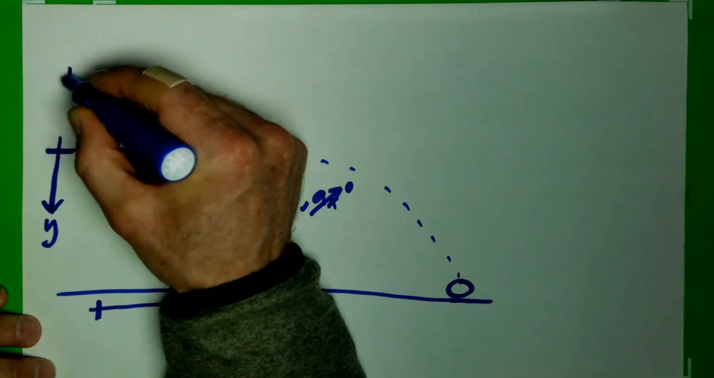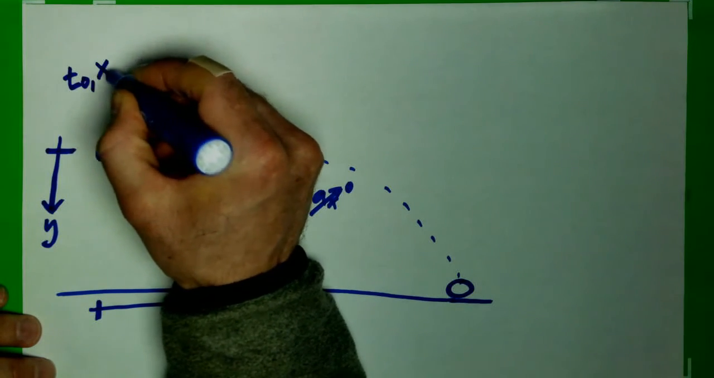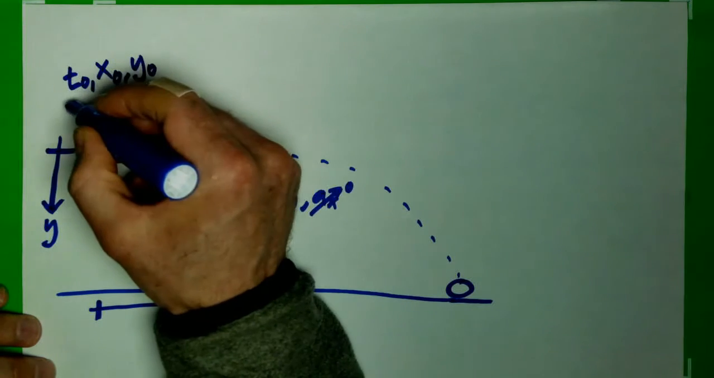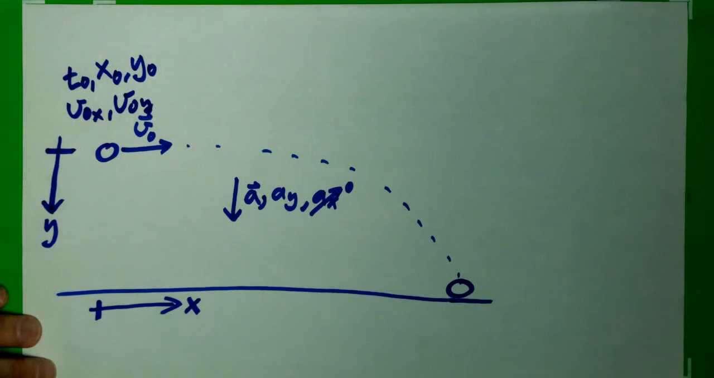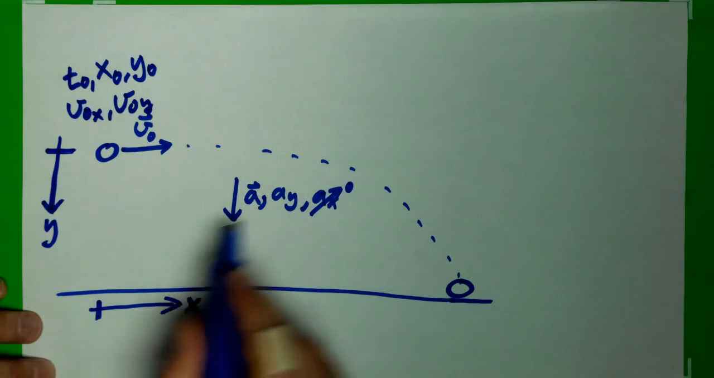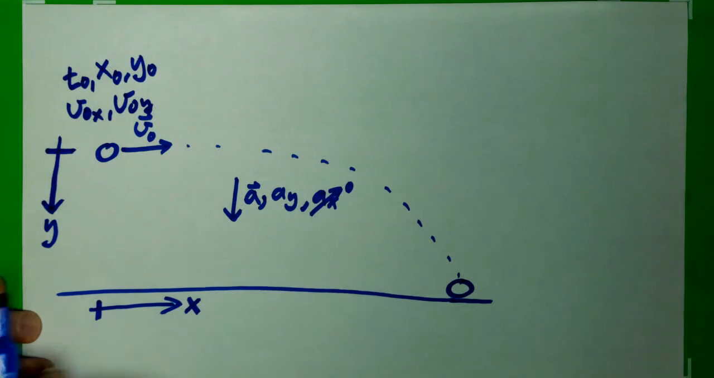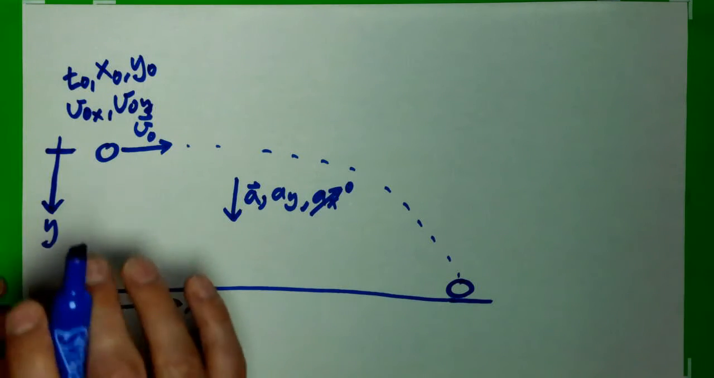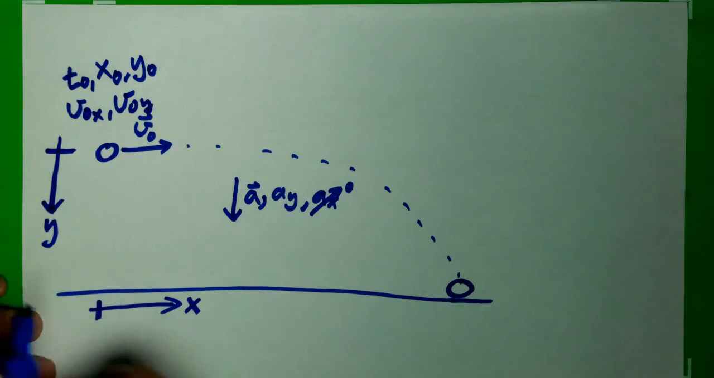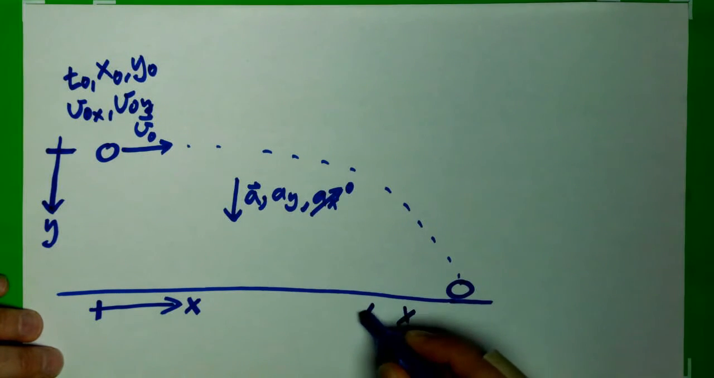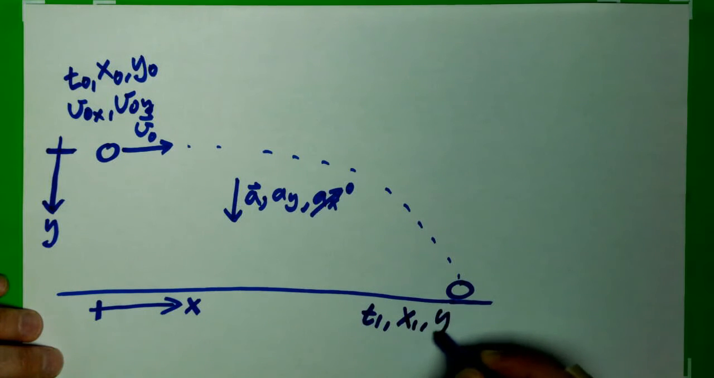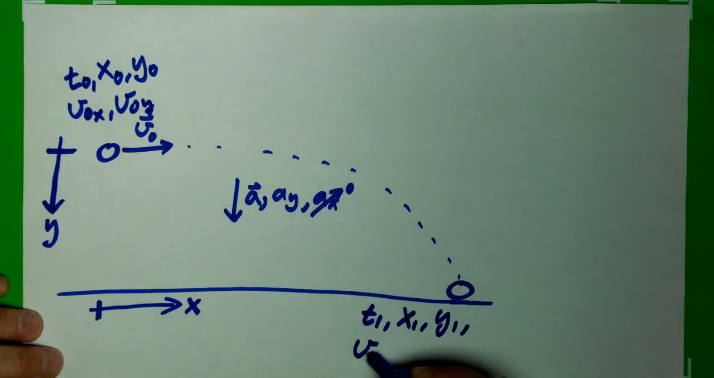Then we list everything that we know about it. In the beginning we have t0, x0, y0, v0x, v0y. We have all those values to start. We have our acceleration components, and I specifically indicated that acceleration x is 0 to emphasize there's nothing pushing or pulling there. And then finally over here I have my t1, x1, y1, v1x, and v1y. So I've got all those.